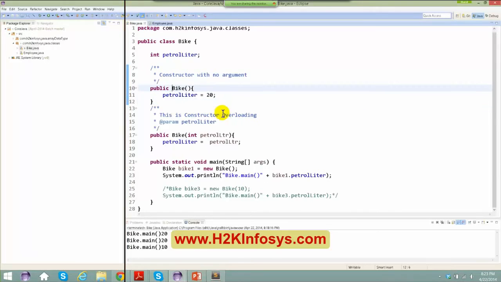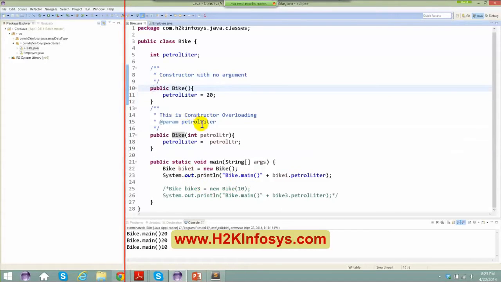So you cannot have something like public void. This is not a constructor. The only thing is, the moment you have an access specifier and the name of the class with the brackets in this way, that means this is a constructor for you. Here I'm saying public and the class name, the name of this class and this particular method, so we say it is a constructor basically. It is kind of a method as well. So this is a constructor for me and this is a constructor for me.